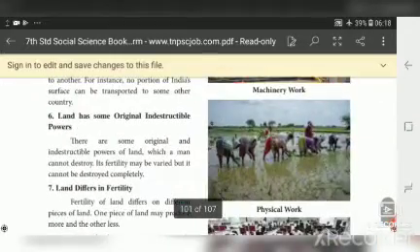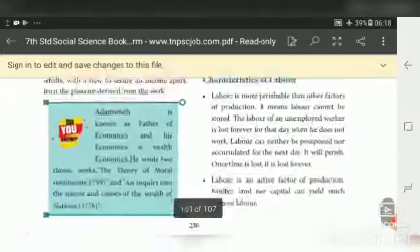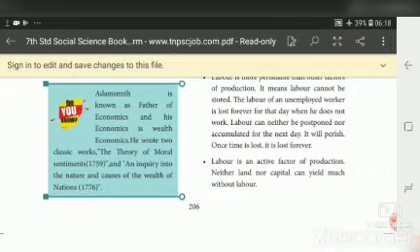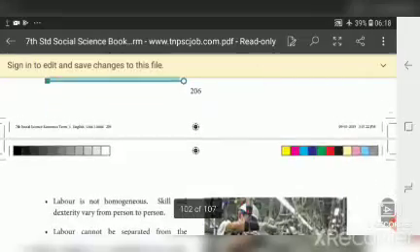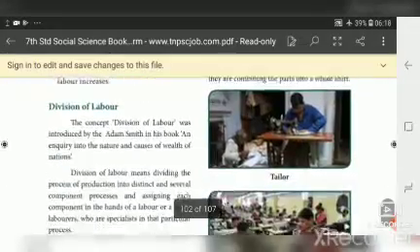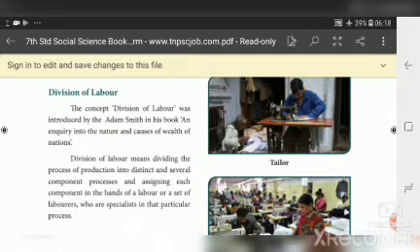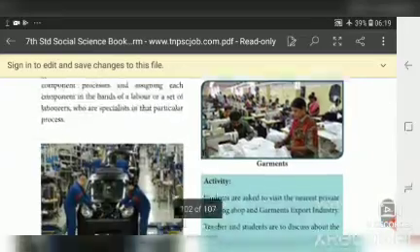Who was known as the father of economics? Yes, Adam Smith, and his economics is known as wealth economics. He gave a good definition of division of labor. What is meant by division of labor? Dividing the process of production into distinct components and giving each component to a group of people who are specialists in that particular process. This is what we call division of labor.